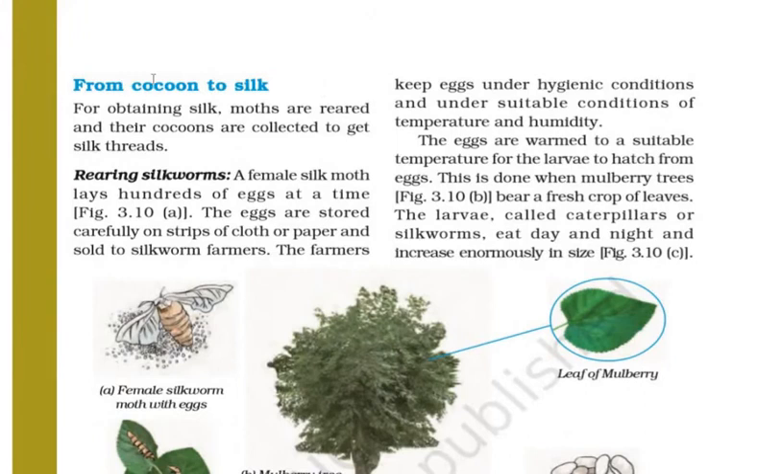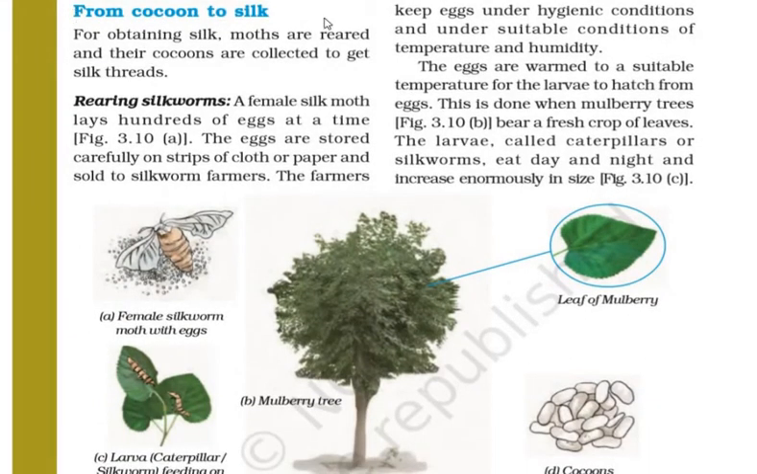Now the next topic is from cocoon to silk. So how from cocoon the silk is obtained, it says about that. For obtaining silk, moths are reared and their cocoons are collected to get silk threads. Rearing silkworm. A female silk moth lays hundreds of eggs at a time. It can lay a large number of eggs at one time. The eggs are stored carefully on strips of cloth or paper and sold to silkworm farmers.